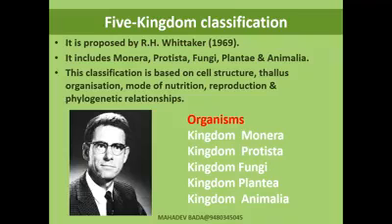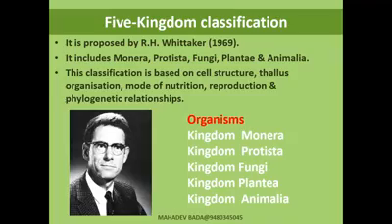Cell structure is one of the criteria that is being taken. Thallus organization, how they have been organized, and the mode of nutrition, how they get their food, the means by which they get the food, that is also taken into account. Reproduction, sexual reproduction, asexual reproduction, vegetative propagation, how they reproduce offspring, that is also taken into account. Phylogenetic relationship, their ancestors, how they are related to previous generations. All these are taken into account for the classification.